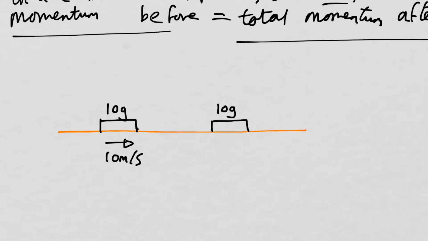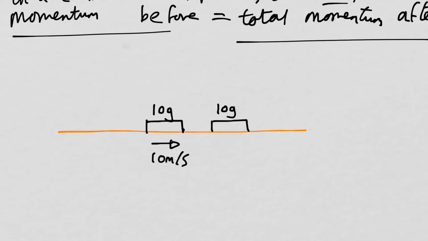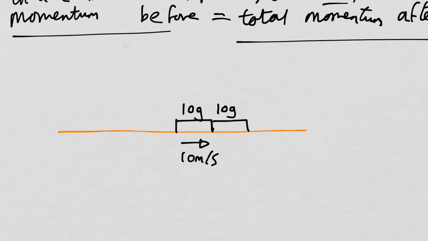So let's take this example here then. We've got these two little carts on an air track, so it's essentially a frictionless surface. If this car on the left is moving at 10 meters per second and it collides and sticks to the car on the right, then what velocity are they going to move away with?